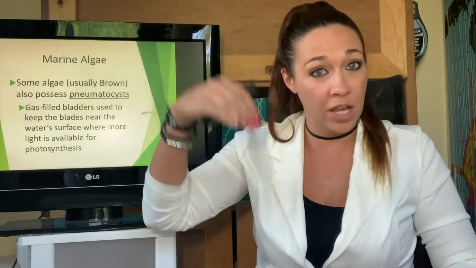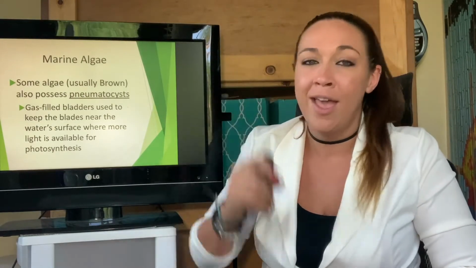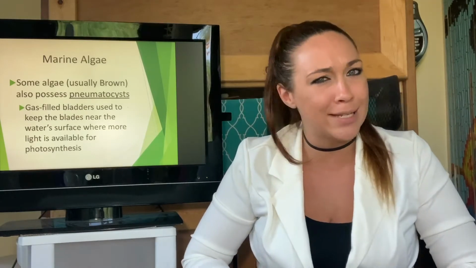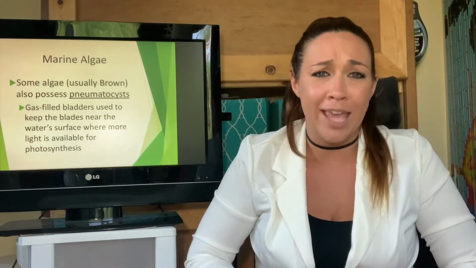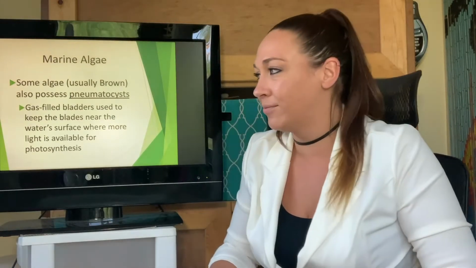especially because we learned about how much light gets absorbed in the water. So you want to make sure that you get all of that light. So you need to grow, and float towards the surface. And this is something that brown algae are really good at. So anytime you see a very well-defined gas bladder, or pneumatocyst, you'll probably be looking at a brown algae. Hint, hint.